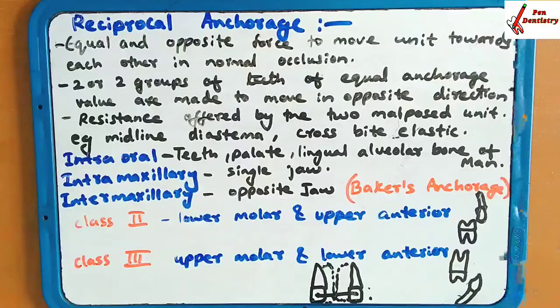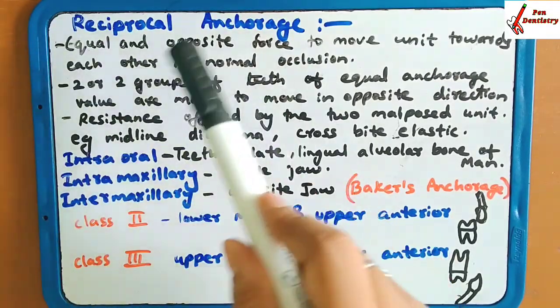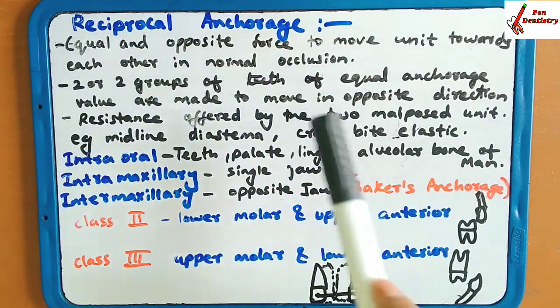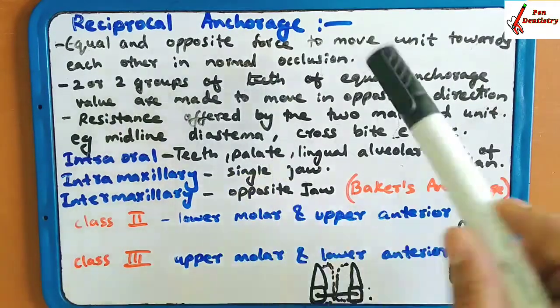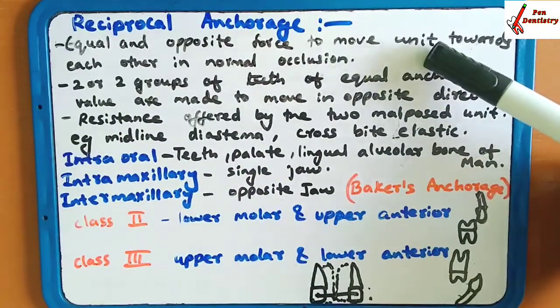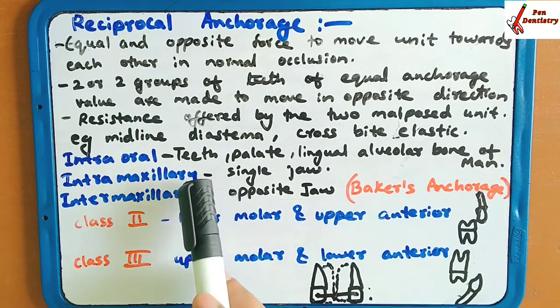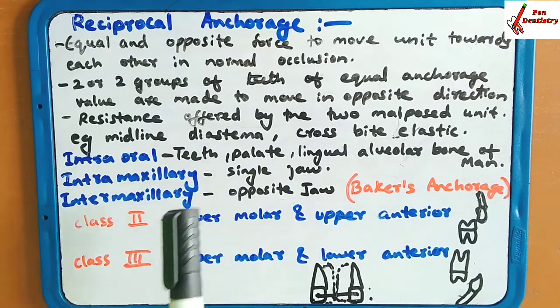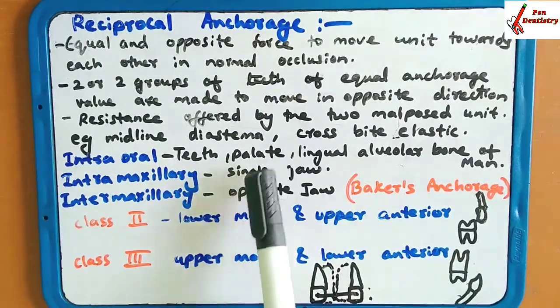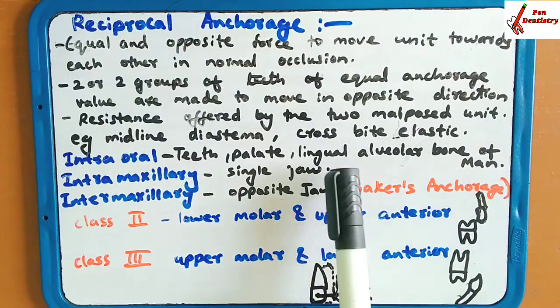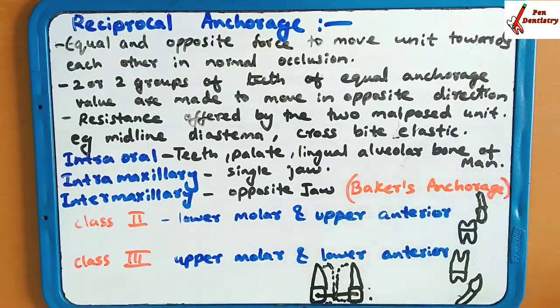Intraoral. These were the simple ones. These were the types of anchorage according to the manner of force, which type of force we are applying. Now intra and extraoral. Now we are going for intraoral. In intraoral, the anchorage position is teeth. You can take the anchorage as teeth, or the palate, or the linguoalveolar bone of the mandible. You can take these things as anchorage for support, for resistance.